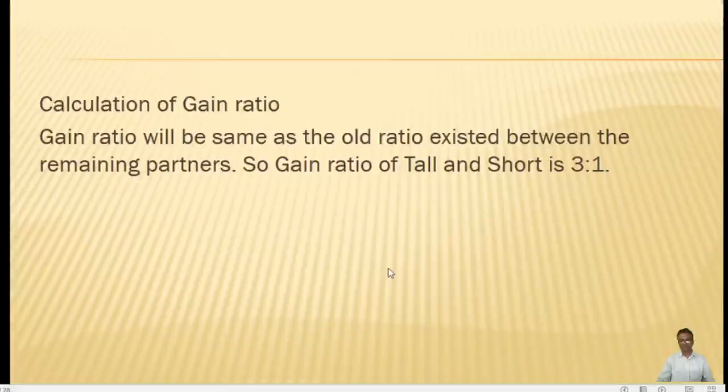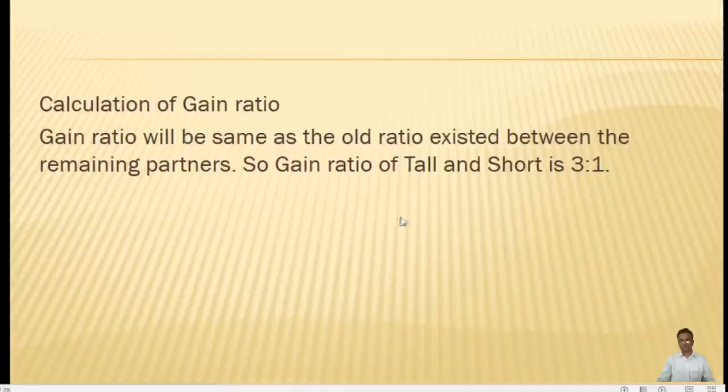In order to find out the gain ratio, we need a new ratio. But in this problem, the new ratio is not provided. If it is provided, we can easily find it by deducting the old ratio from the new ratio. But since the new ratio is not given, the gain ratio will be assumed